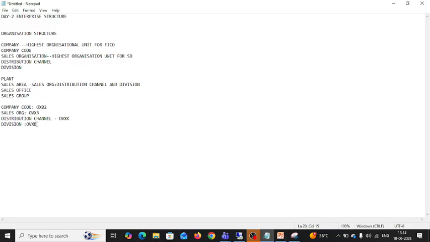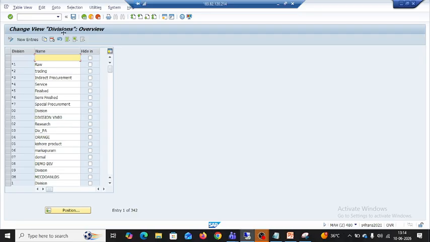Yes, ma'am. Using this T code, we can directly open the division without going to the SPRO navigation path. This is about the division. So divisions come from logistics general.